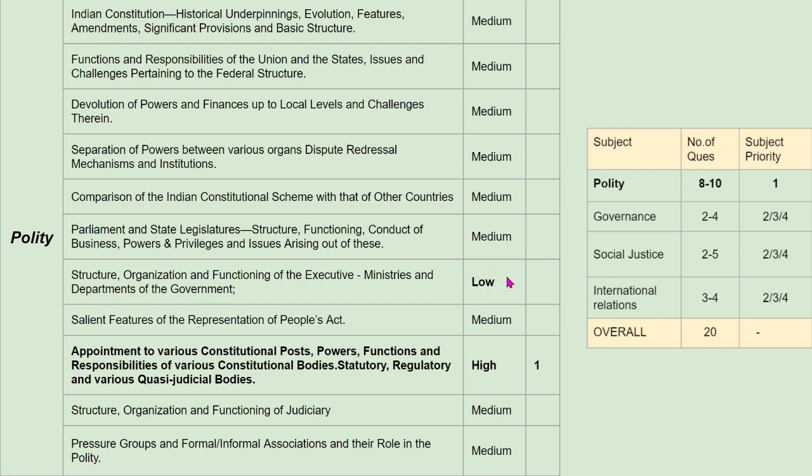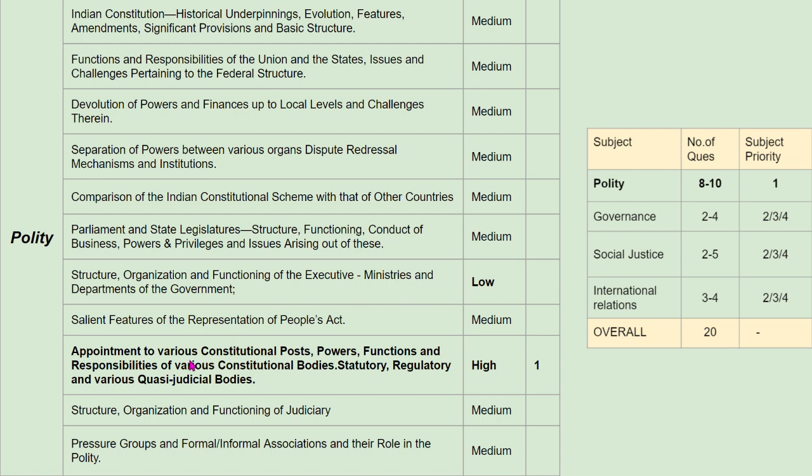Here the probability of questions being asked is low, except if there's any current affair that has taken place, for example, in the recent context, the Ministry of Cooperation, which is a new ministry. Only such developments trigger questions. Apart from it, we cannot find any question from this syllabus line.